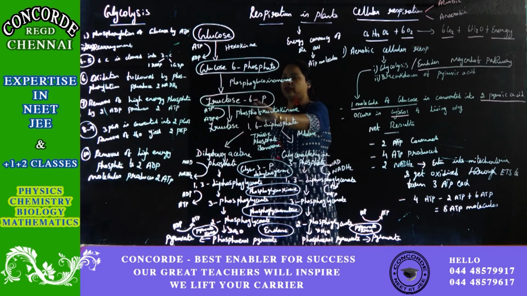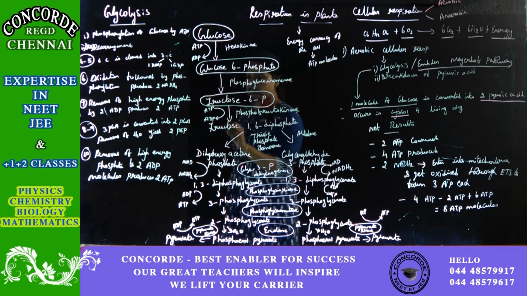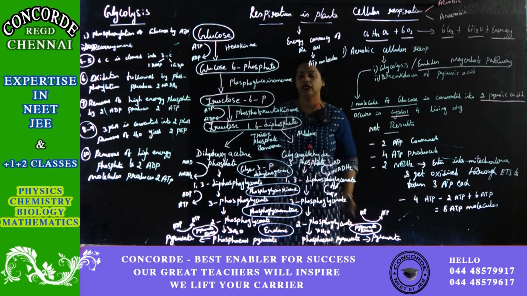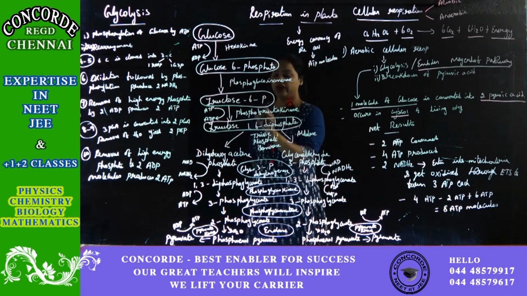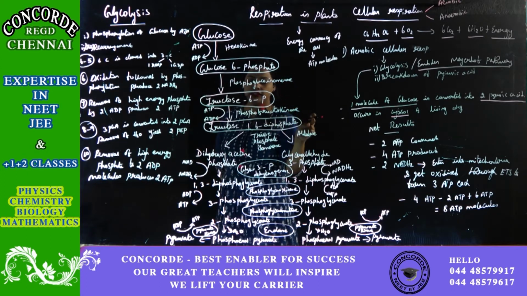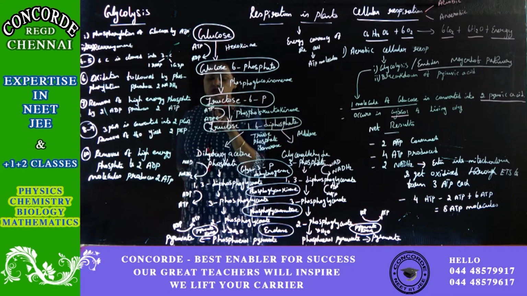Now, this fructose 6 phosphate is converted into fructose 1,6 diphosphate with the help of the enzyme phosphofructokinase. And when it is converting from 6 phosphate to 1,6 diphosphate, again ATP is consumed. So, the end product here will be ADP.